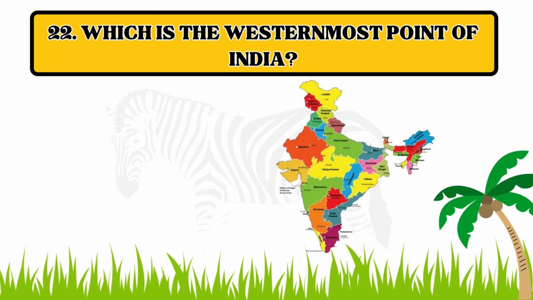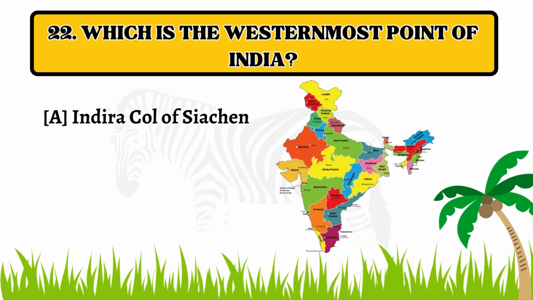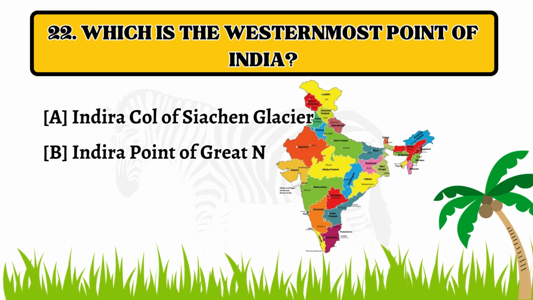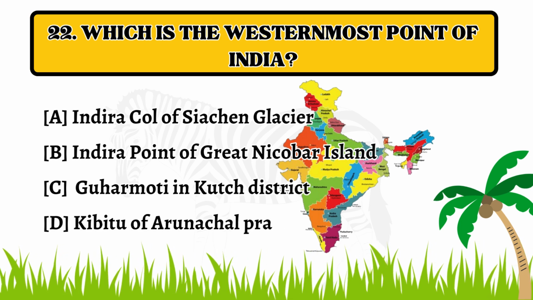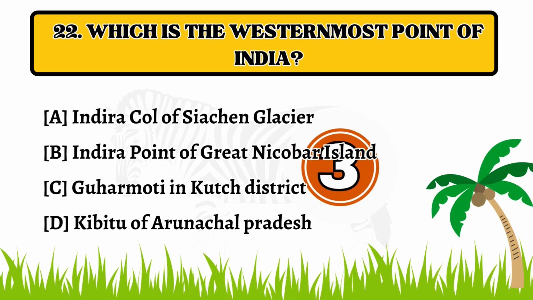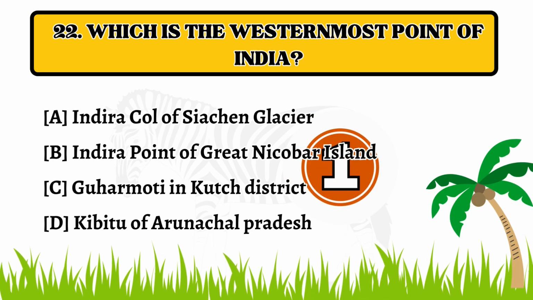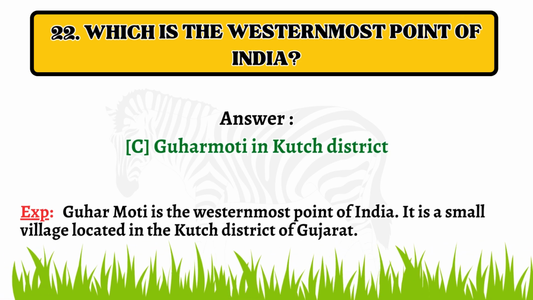Question number 22. Which is the westernmost point of India? Option A, Indira Col of Siachen Glacier. B. Indira Point of Great Nicobar Island. C. Guhar Moti in Kutch District. D. Kibithu of Arunachal Pradesh. The correct answer is option C, Guhar Moti in Kutch District.